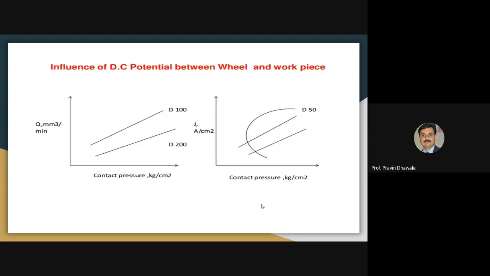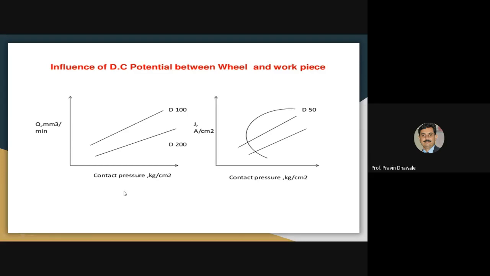Next, last, that is the effect of the potential difference across the wheel and the workpiece, and it will depend on the amount of contact pressure. As we go on increasing the contact pressure, this is for the steel, DP 100, DP 200, that we may call the applied voltage, or potential difference between the wheel and the workpiece.